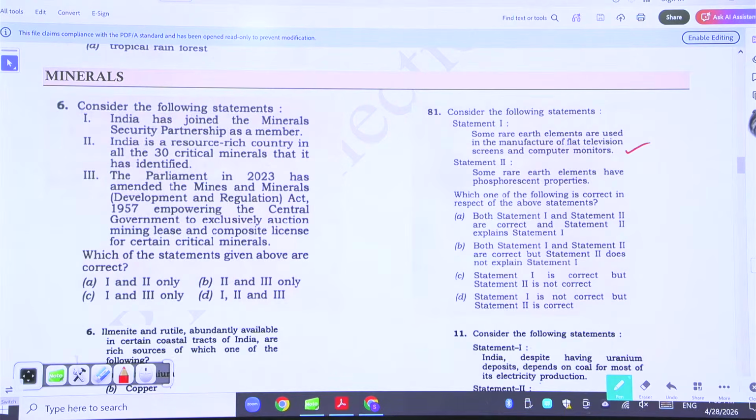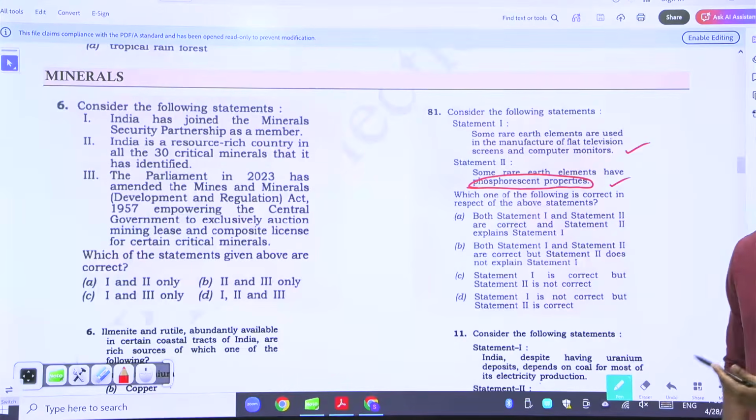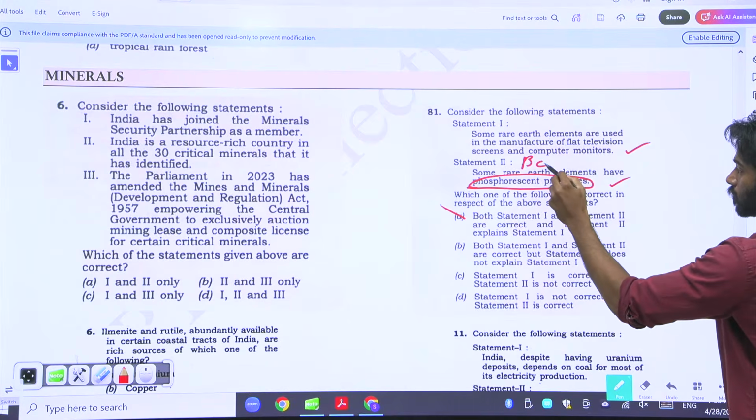Some rare earth elements have phosphorescent properties. Again, some. So answer is A. Both statements are right and they're both explaining each other. Okay, we can add the clause of because.